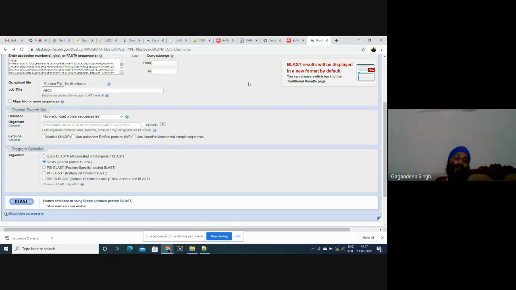Every bioinformatician or biotechnologist should be aware of BLAST, because when you are sequencing a sequence, when you need a pathway, when you need a marker, when you need anything related to genes or proteins, BLAST is very important. I'll tell you the full form of BLAST. BLAST is basically Basic Local Alignment Search Tool. It will align newly sequenced sequences with available sequences in databases.